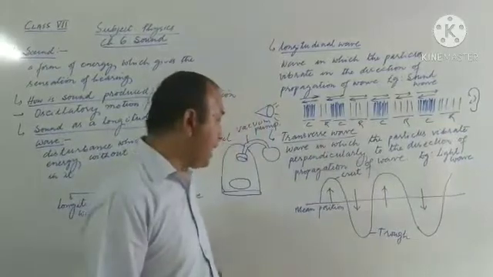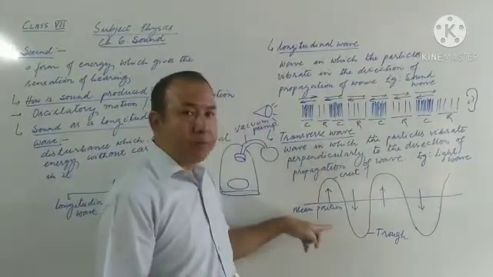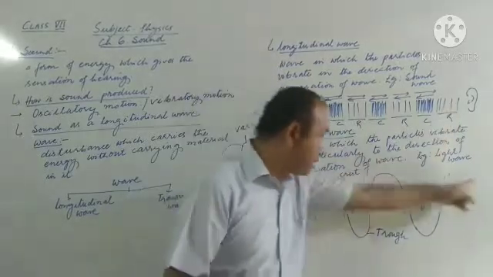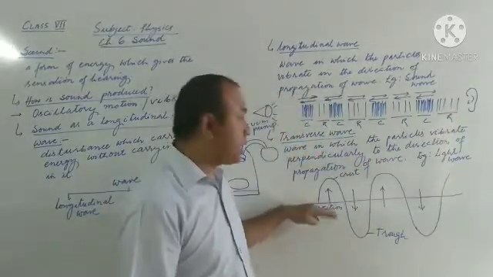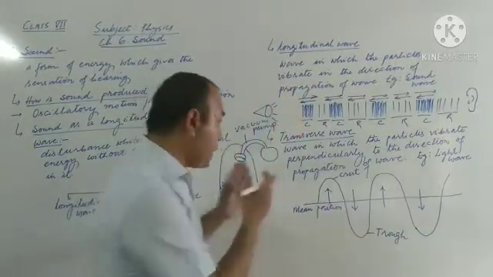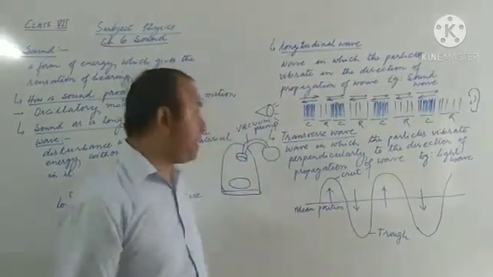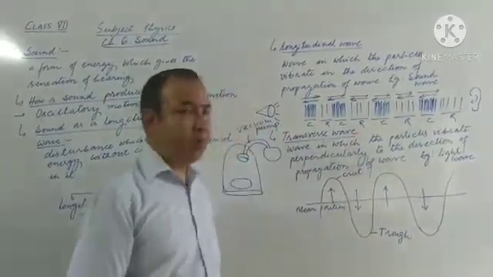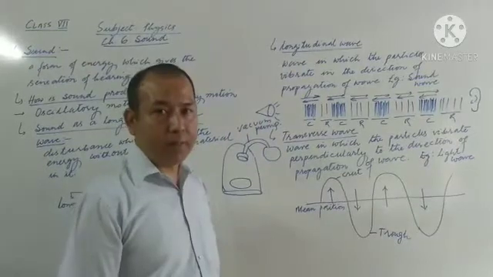So the particle is vibrating perpendicularly to the direction of propagation of wave. This is the direction of propagation, but the particles are vibrating up and down. Such a wave, where the particles vibrate perpendicularly to the direction of propagation, is what we call transverse wave.